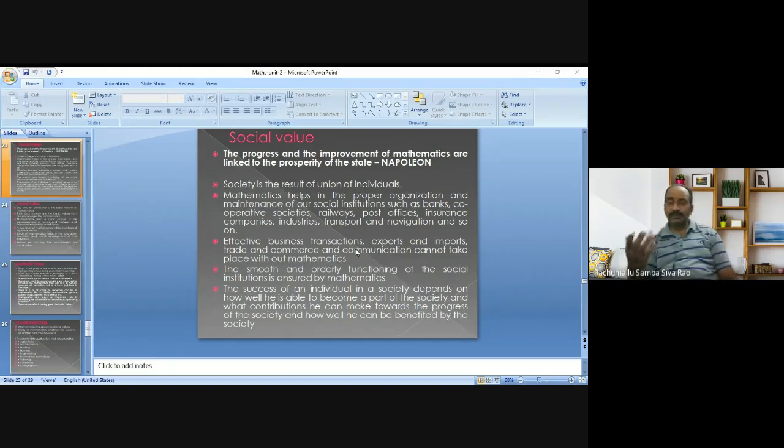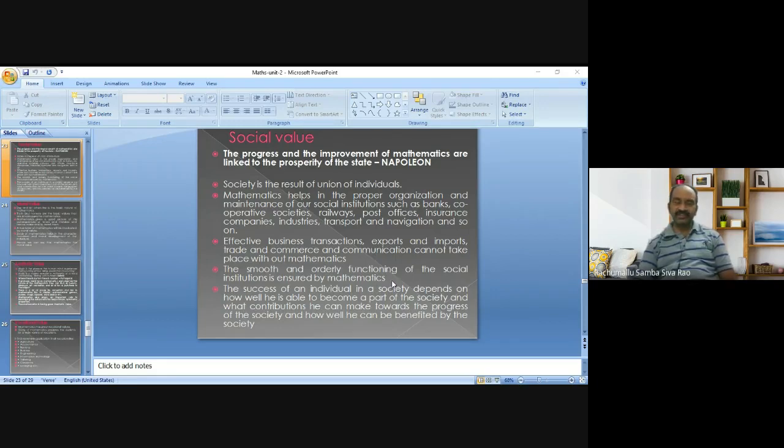So without mathematics, there is no development in science and technology. Without development in science and technology, there is no development in society. There is no development and advancement in culture also. So that is the role of mathematics. The smooth and orderly functioning of the social institutions is ensured by mathematics.